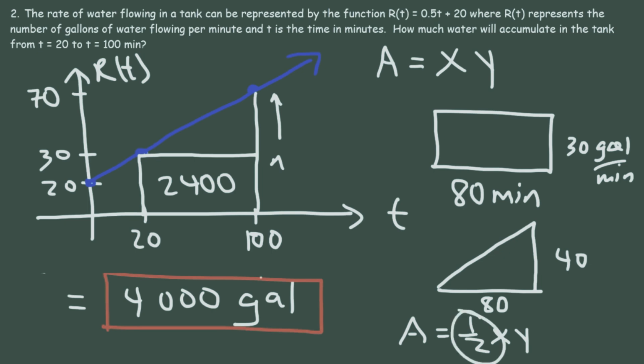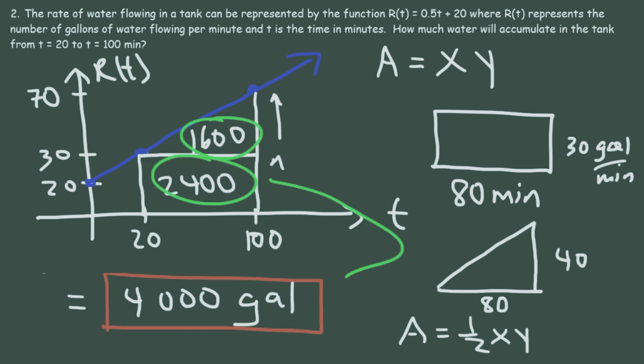Now 80 times 40. 8 times 4 is 32, and if you add the two zeros, that's 3,200. But we need to take half of it, because we no longer have a rectangle, we have a triangle. And a triangle is half of a rectangle. So that's why it's a half base times height. So half of 3,200 is 1,600. Thus, if we add 1,600 and 2,400, that's going to give us our answer of 4,000. And so that's how much water was accumulated in the tank in those 80 minutes. It's 4,000 gallons of water. It doesn't represent the total amount of water in the tank, but it represents the change in the volume of the water in the last 80 minutes.